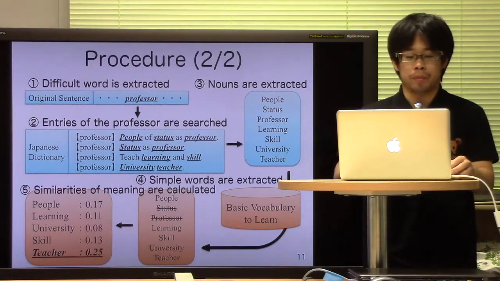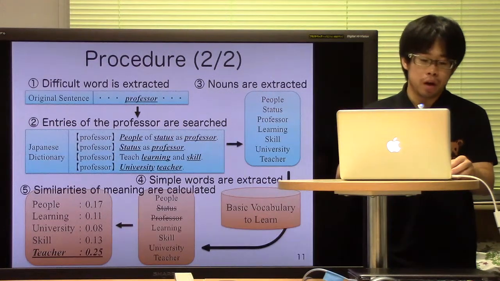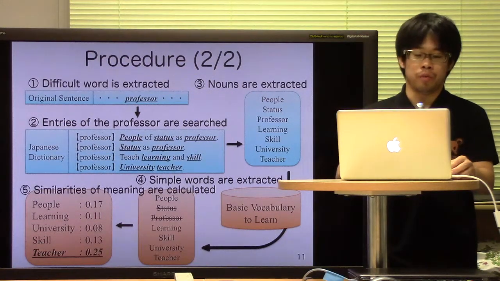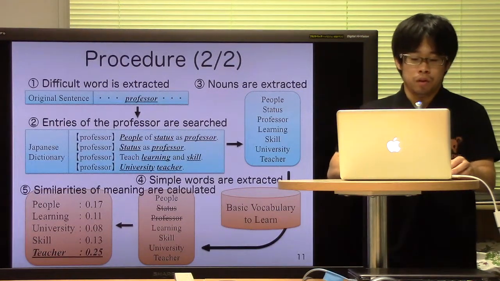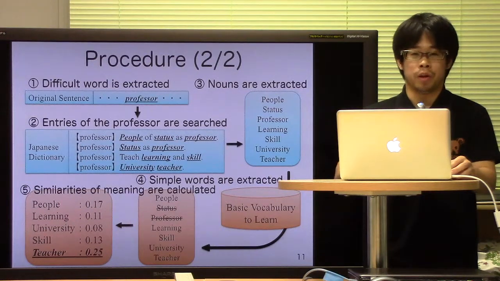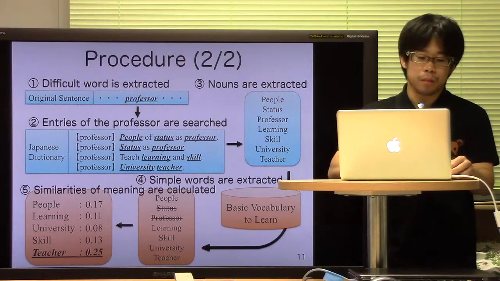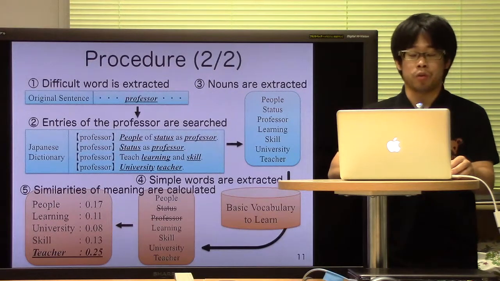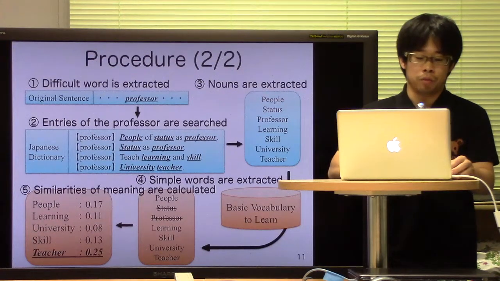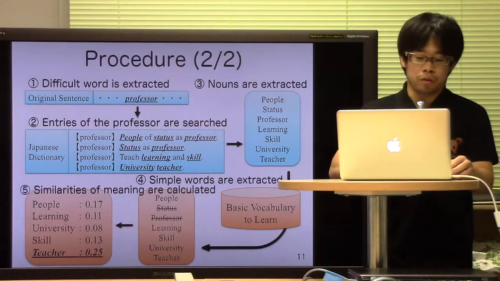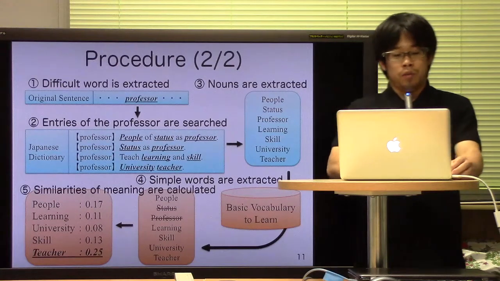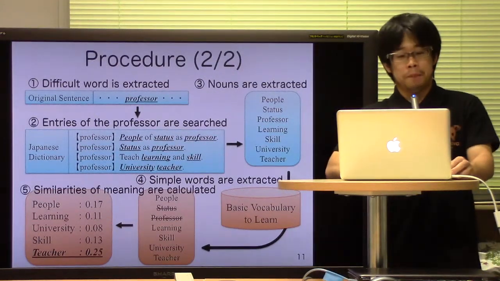I'll explain the experimental procedure. Difficult words are extracted from the original sentence. Difficult words are content words that do not appear in basic vocabulary to learn. The difficult word is looked up in the Japanese dictionary. Words are extracted from the definition statement if they are the same part of speech as the headword. And words are extracted as simple words from those words if they appear in basic vocabulary to learn.